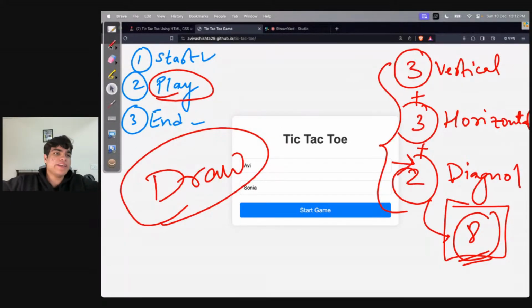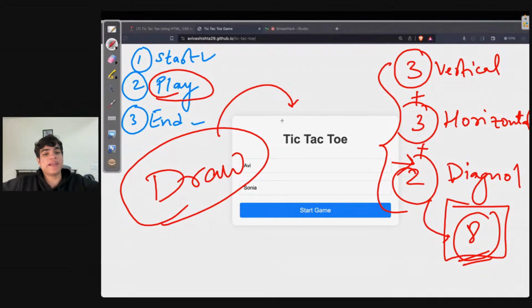Yes, the game technically ends up in a draw only when the game technically ends, right?